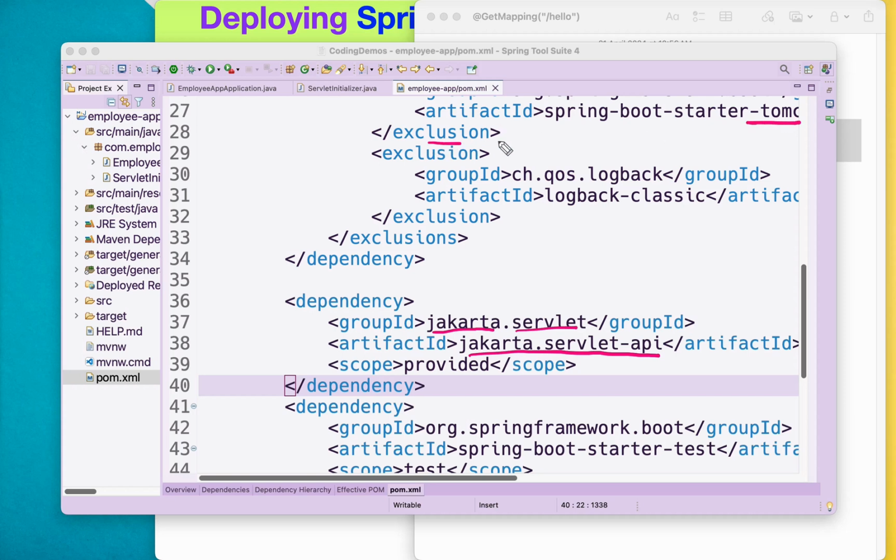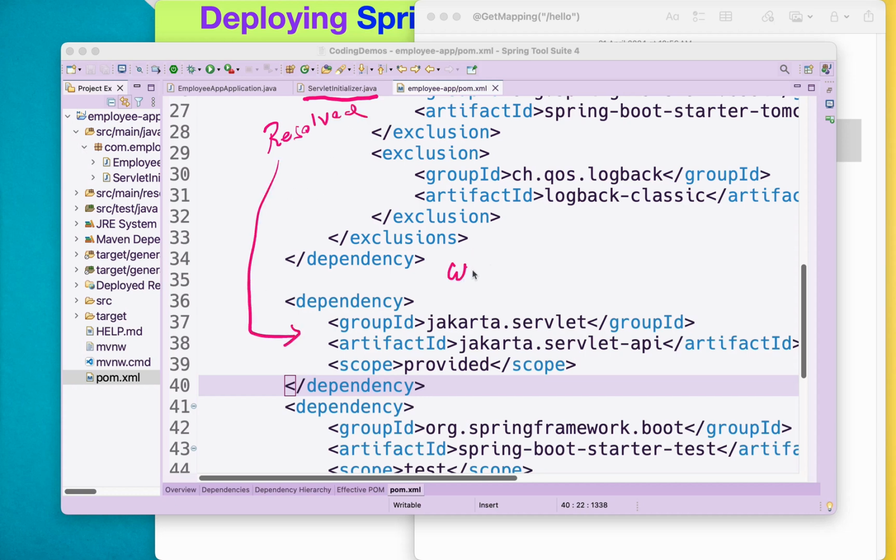Since we have excluded Tomcat, this particular dependency also got excluded, so we need to explicitly include it. Upon including this dependency, you can notice that there is no error appearing on the servlet initializer. Just now we were having an error notification on top of this class, but now that error got resolved, mainly because we added this dependency.